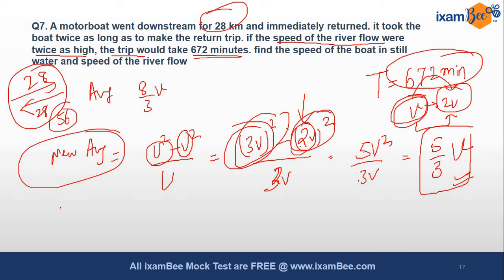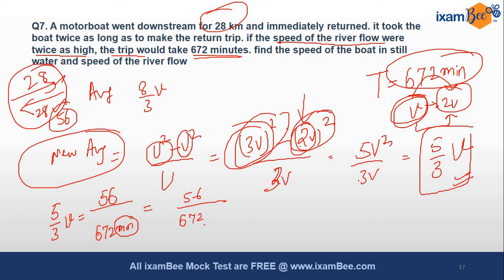So now let's use the formula. Speed 5 by 3 v is equal to total distance 56, 28 going and 28 coming, upon the total time of 672 minutes. Now everything is in kilometers per hour, but this is in minutes, so let's convert it into hours.